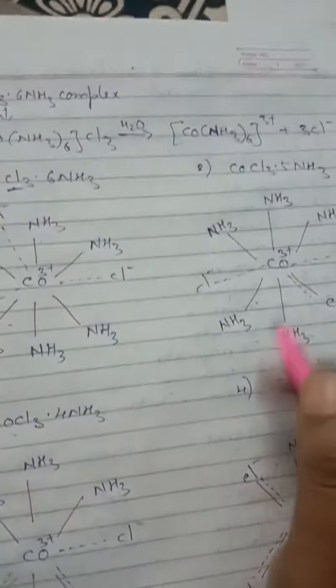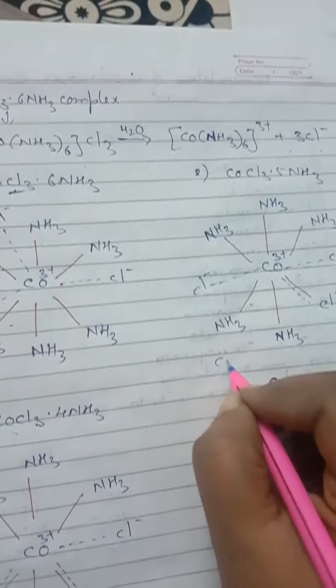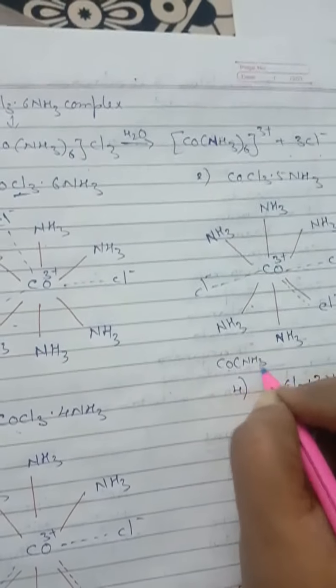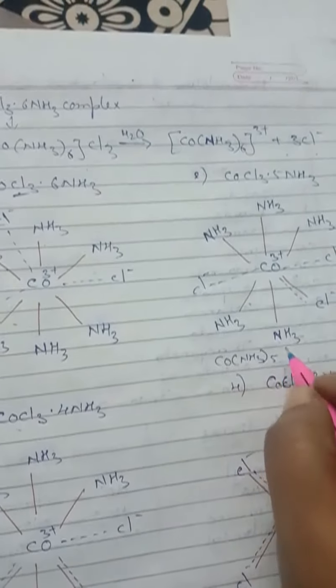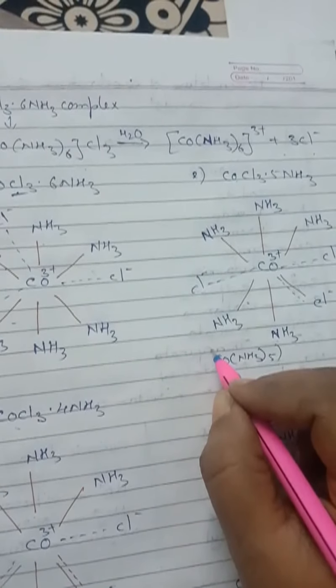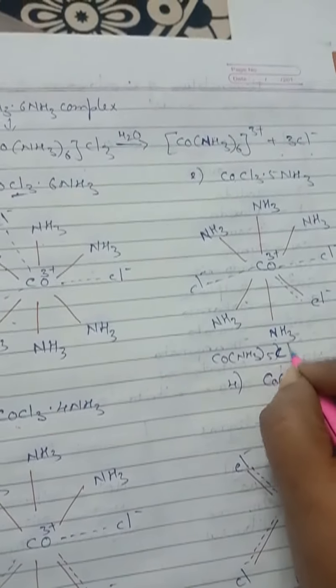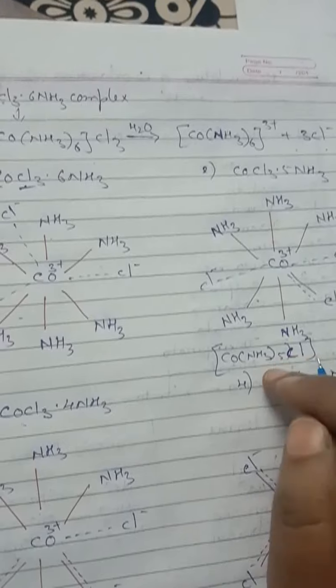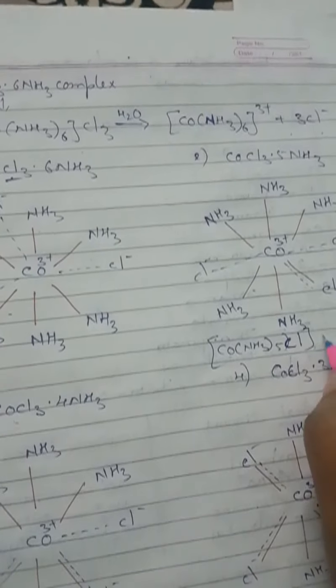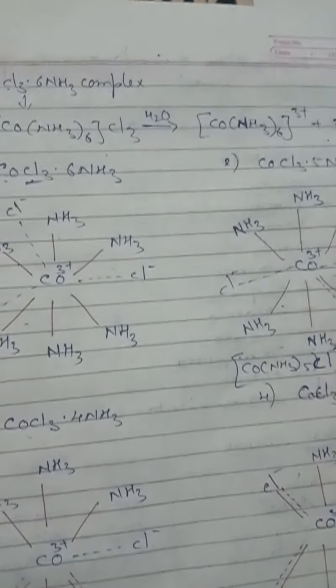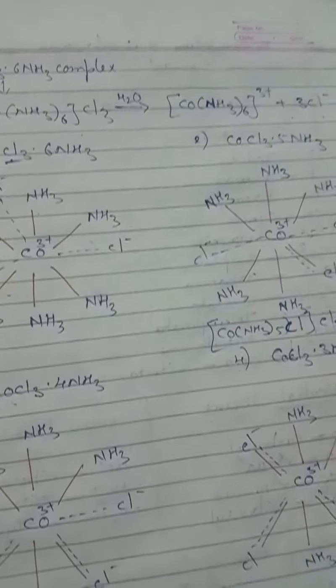So this complex can be written as [Co(NH3)5Cl]Cl2. Why Cl? Because one Cl is acting as both primary valency and secondary valency, and the remaining ones come outside, which show as primary valency.